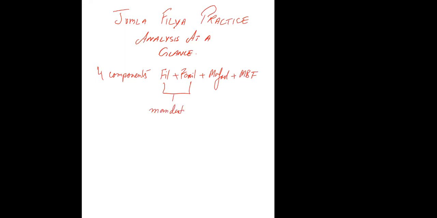Now, fi'l and fa'il are mandatory. You cannot have a Jumla Fi'liyya without fi'l and fa'il. These two are optional, right? You can have them, but if they're not there, it doesn't matter. You still have a Jumla Fi'liyya. And there are just two points to remember as far as practicing Jumla Fi'liyya is concerned. Number one, fa'il will always be marfu', and it comes after the fi'l.